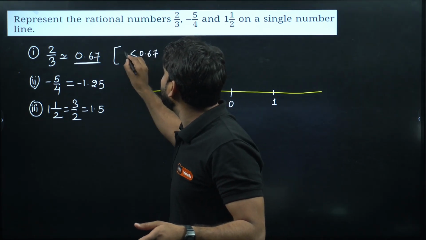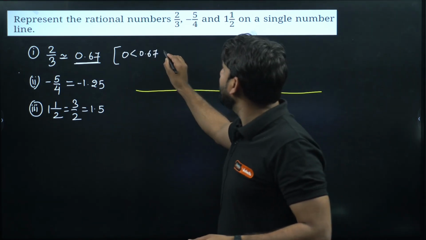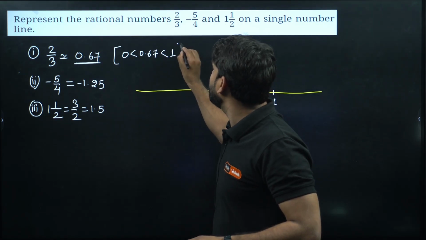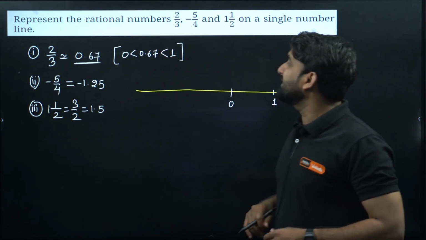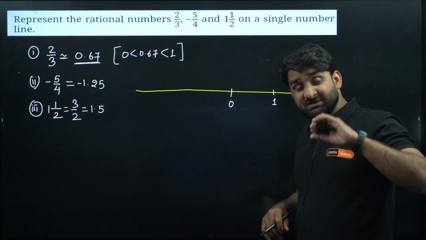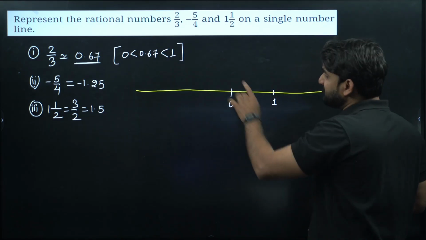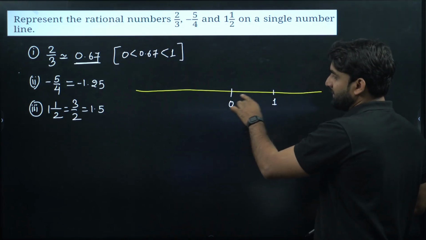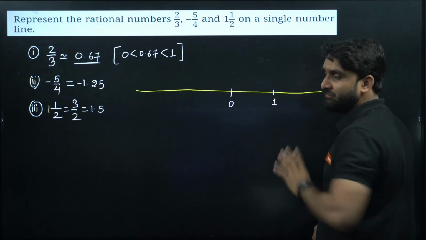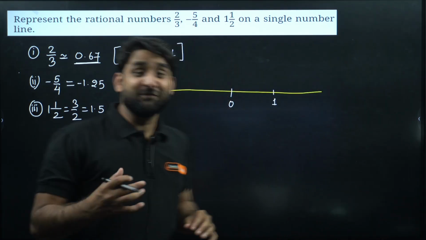0.67 is greater than 0 but smaller than 1. I hope you are getting my point. It will be greater than 0, smaller than 1. So this is clear that the decimal point will lie somewhere in between 0 and 1. Right? Now let me give you a short trick.